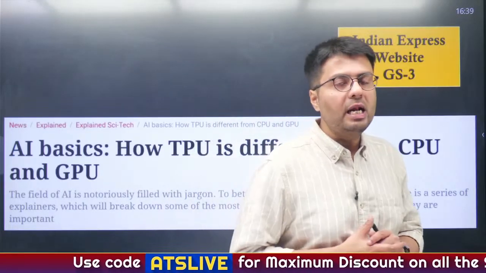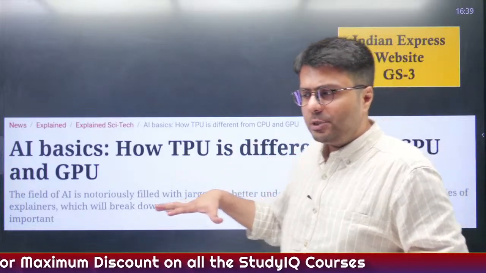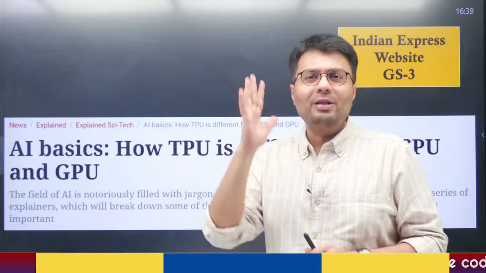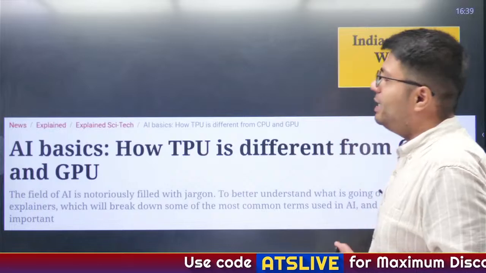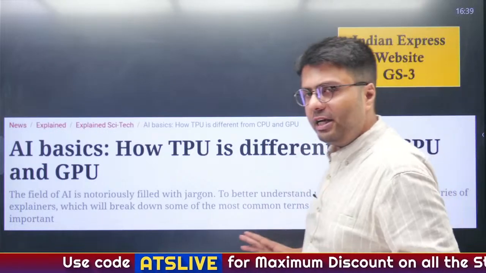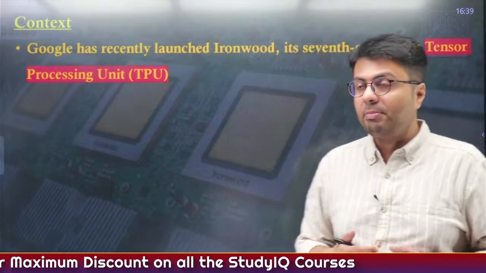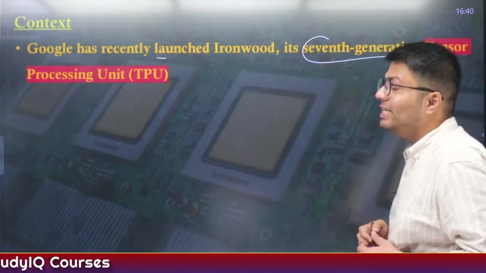Now let's move to another article of the day. This article appeared on the website of the Indian Express. I actually read this article about 2 to 3 days ago, and I was expecting it to come in the newspaper so that I could cover it for you guys, but it did not. So regardless, I am taking the screenshot from the website and explaining it to you, as this is an important article. What this article tells us is that Google has recently launched Ironwood, its 7th generation tensor processing unit.